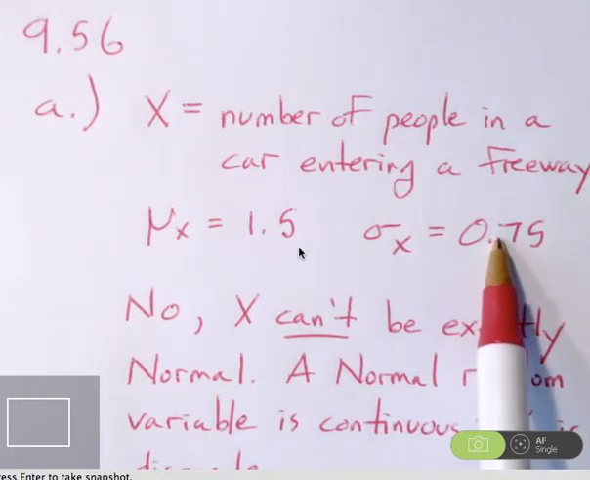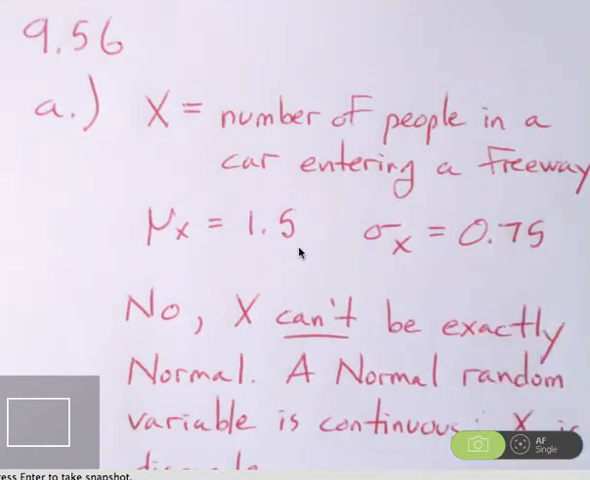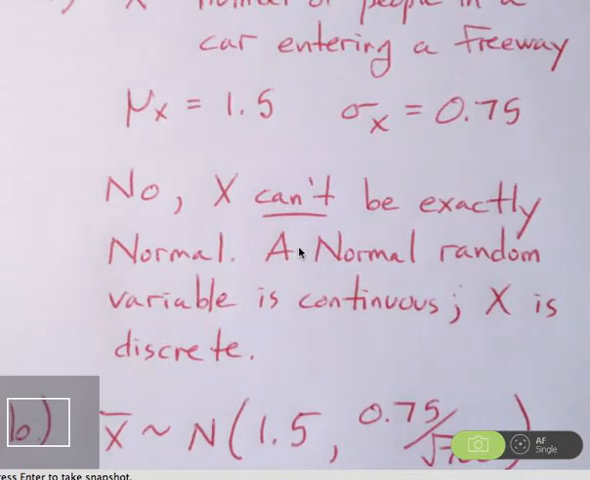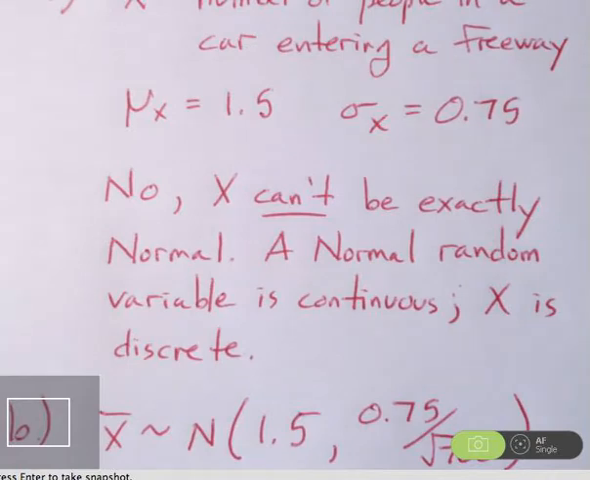So part A, could the exact distribution of the count be normal? Why or why not? And the answer is no. X can't be exactly normal. And essentially what's going on here, X is a count. You have to have at least one person in the car. Someone has to be driving.